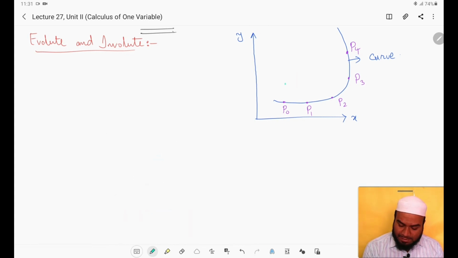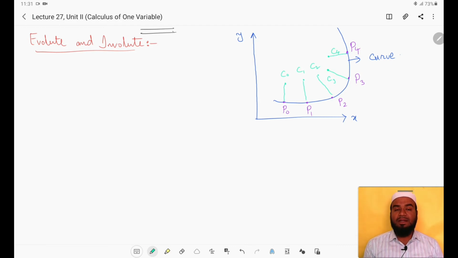Let this point be the center of curvature for this curve, given by C0. I can find the center of curvature by using the formula for the points P0, P1. Let this be the center of curvature for P2, given by C2, and this the center of curvature for P3, and this the center of curvature for P4. Then the radius of curvature is given by this and this. So we can find the centers of curvature.